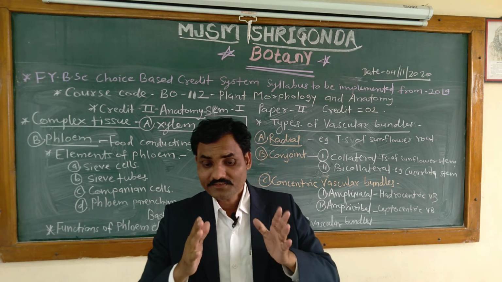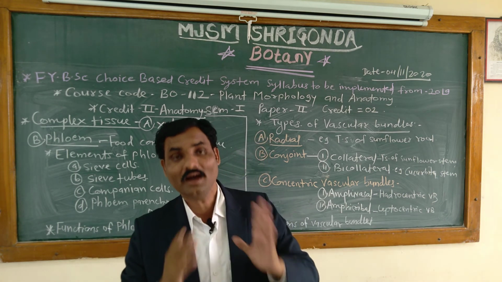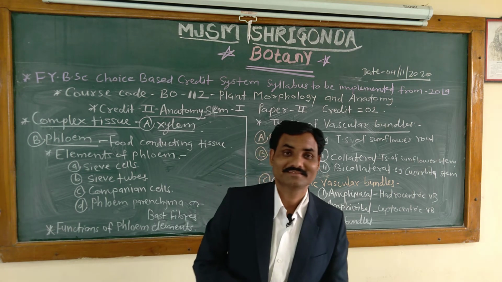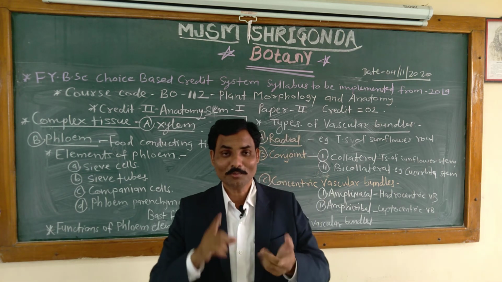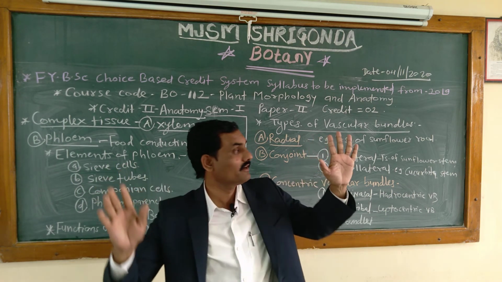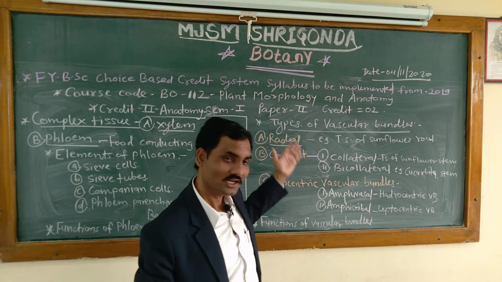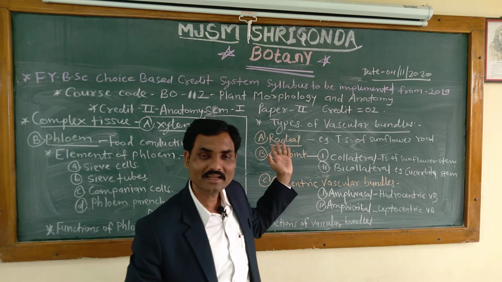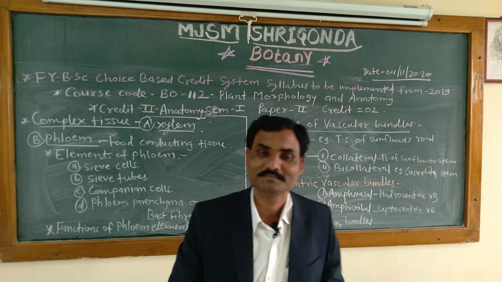According to the arrangement of xylem and phloem, the vascular bundles are of different types.